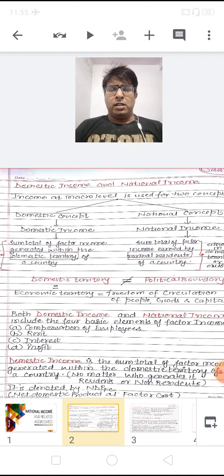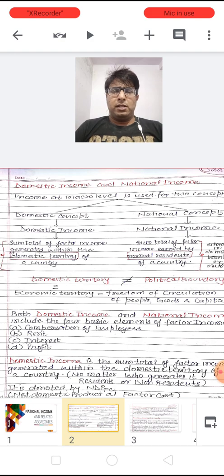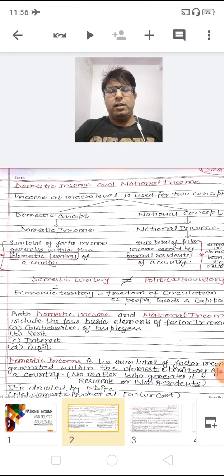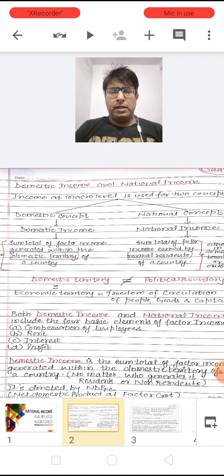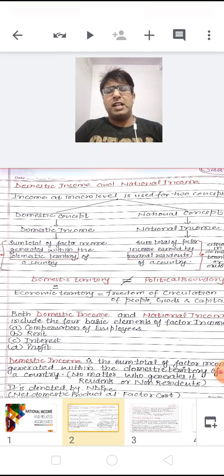Now I can explain the major difference here. In domestic income we will include the factor income generated by the normal residents of a country as well as the non-residents of a country.